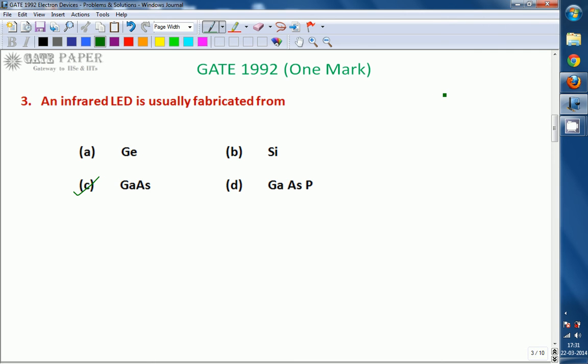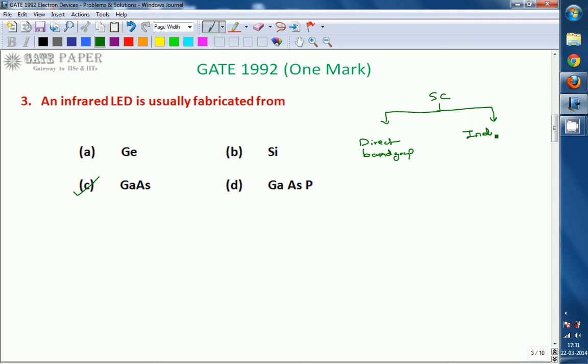Generally, semiconductor materials are of two types: direct band gap semiconductors and indirect band gap semiconductors.